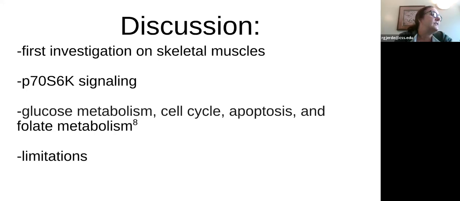And again, they did talk about some statistical analysis that was done to help decrease the number of false positives, but they did note that there could possibly still be some false positives. Several of the specific differences were also discussed in this section of the paper, but I'm not going to go into those here. And in addition, some changes were discussed in terms of where the proteins are located, what their function is, but again, that was very vague in that section of the paper, so it didn't really add much to the discussion.